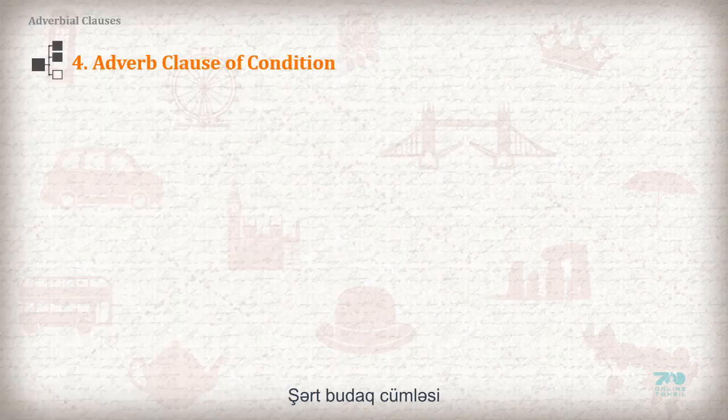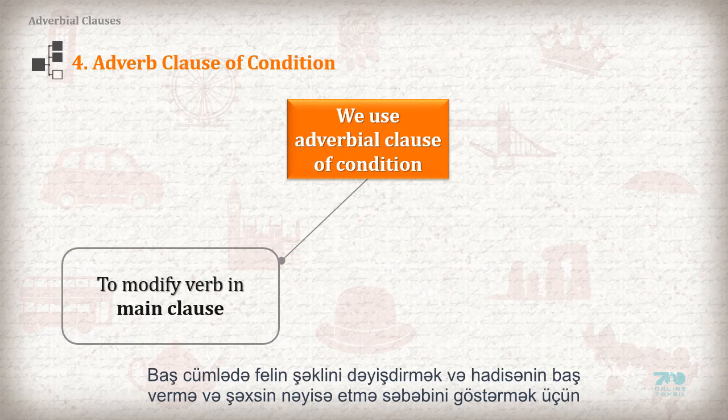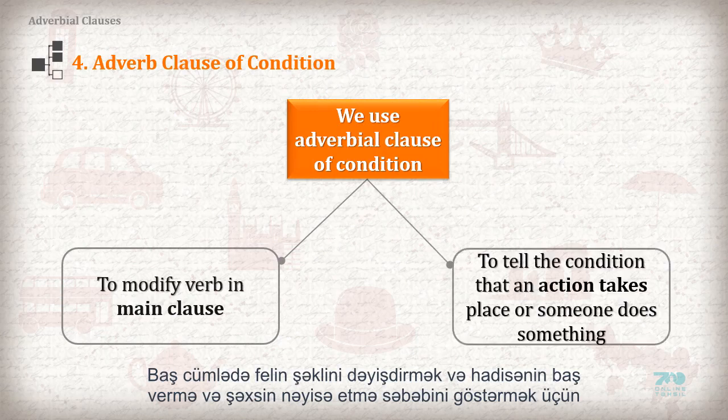4. Adverb clause of condition. We use adverb clause of condition to modify a verb in main clause and to tell the condition that an action takes place or someone does something.